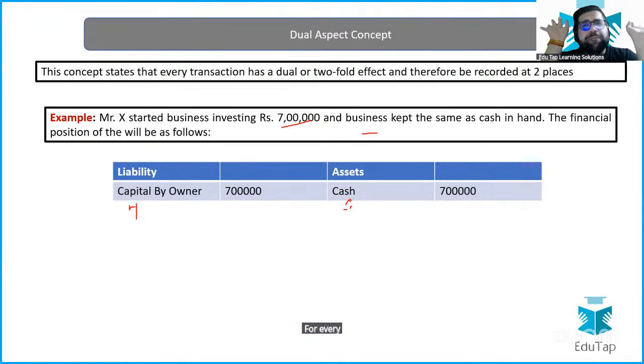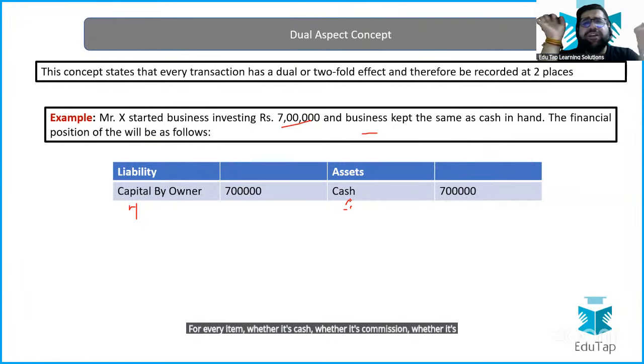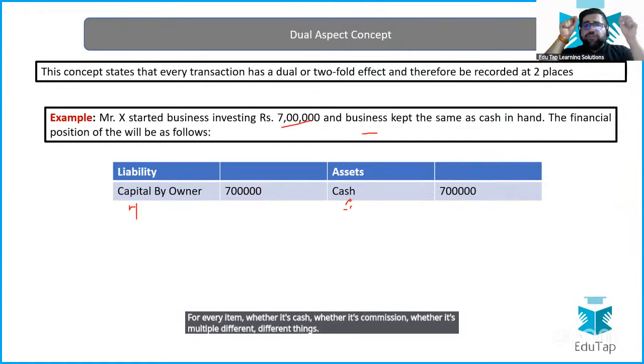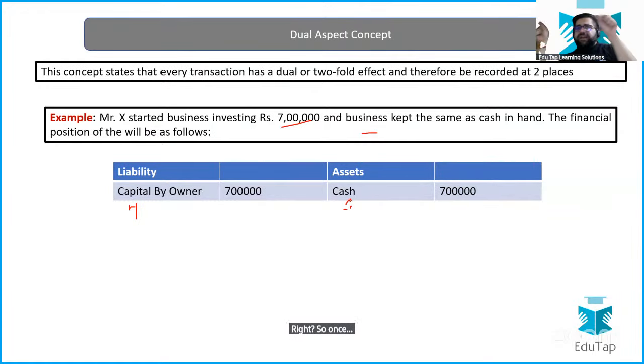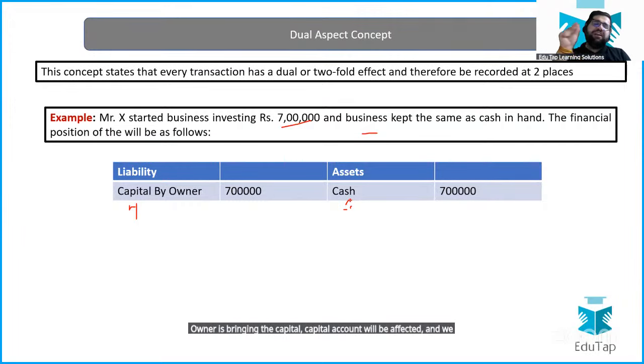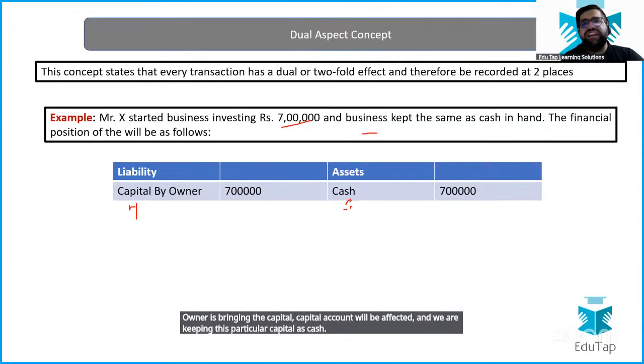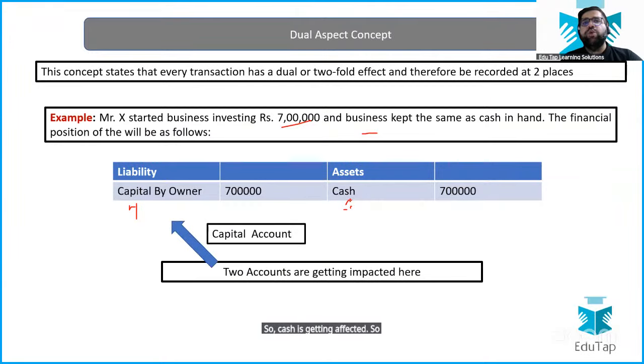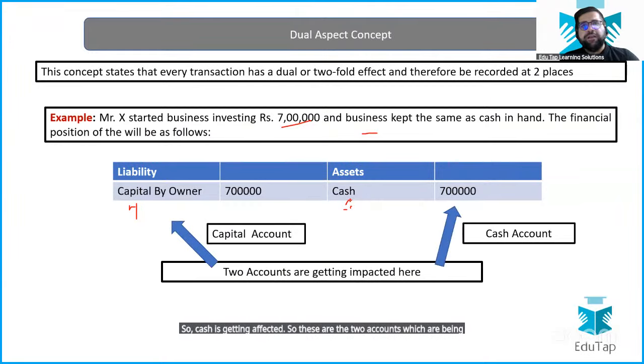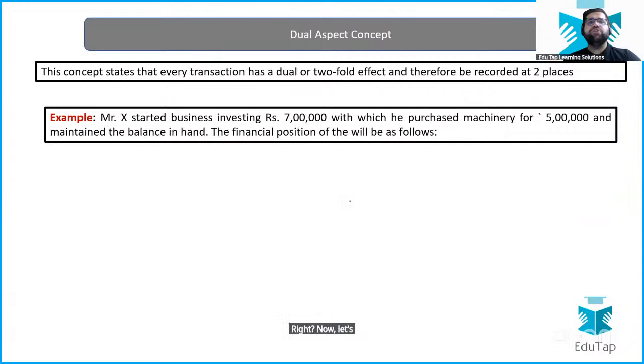For every item, whether it's cash, commission, or multiple different things. So once the owner is bringing the capital, the capital account will be affected, and we are keeping this capital as cash, so the cash account is getting affected. So these are the two accounts which are being affected. Simple, right? Now let's continue the story.